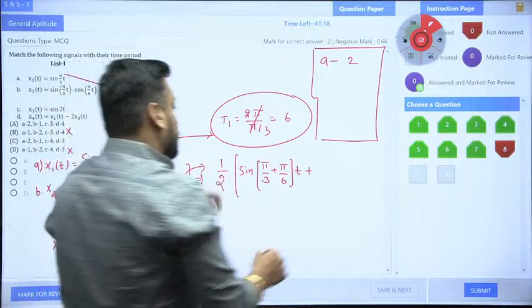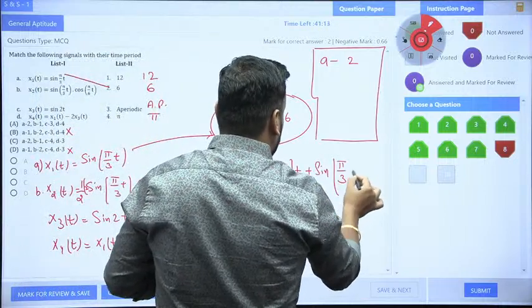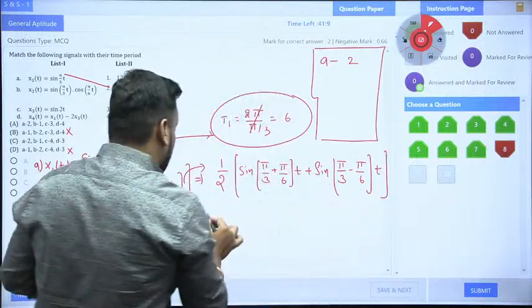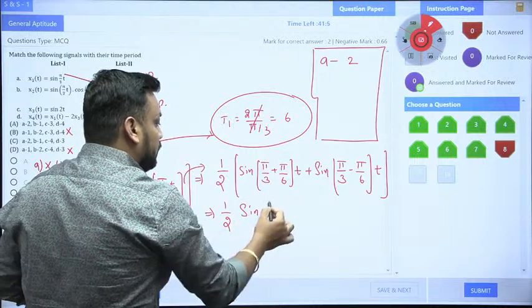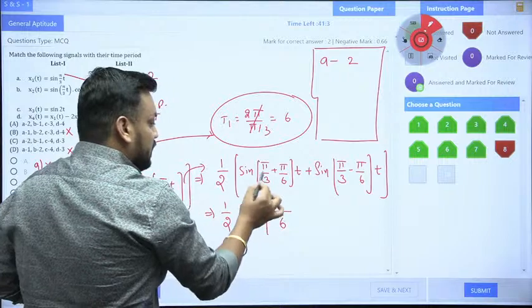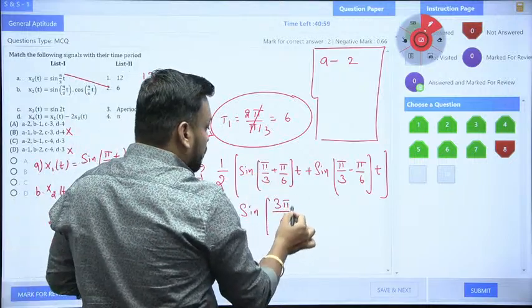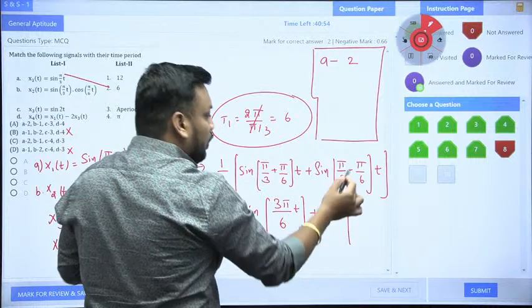Yes. So here what you will write? You will write again sin(A minus B). A minus B means pi by 3 minus pi by 6, into t. So ultimately what you will get? Half outside, sir. And here you will get sine of, when you take the LCM 6, 2 pi and 1 pi also, so 3 pi by 6, into t first. And second is sine of pi by 3 minus pi by 6.